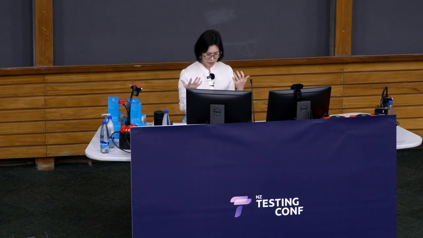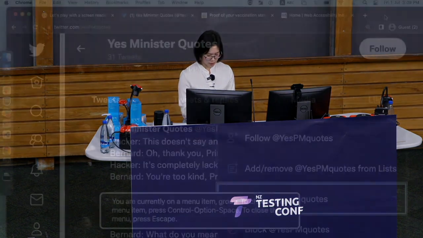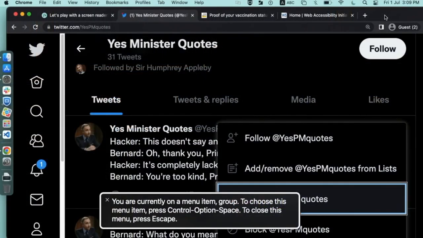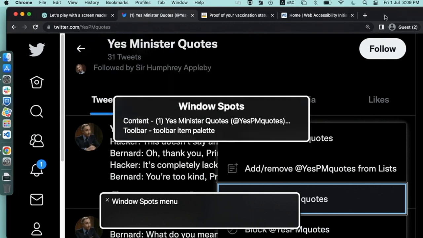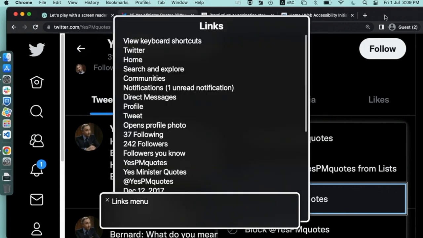And so we could have a look now, real quick. So I'm pulling up a thing called the rotor. In NVDA and Windows, there is a similar tool that is called the elements list. So you can see that you could. Windows Ops menu. Links menu. Yep. That is a lot of links, right?